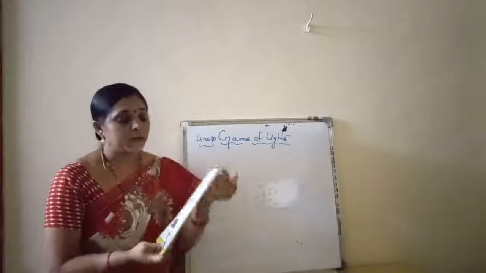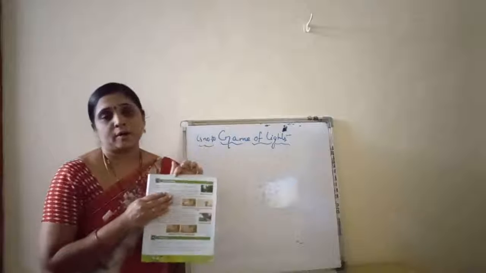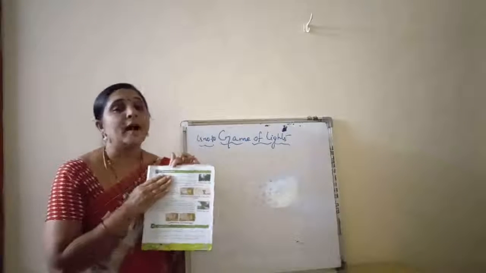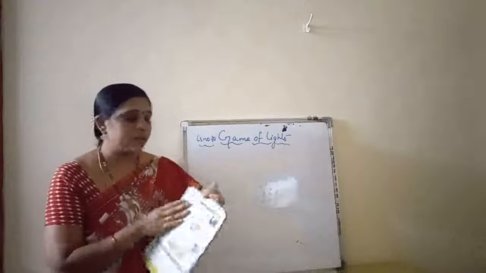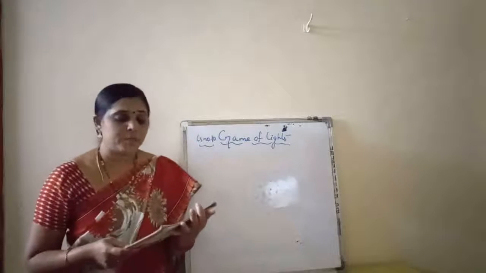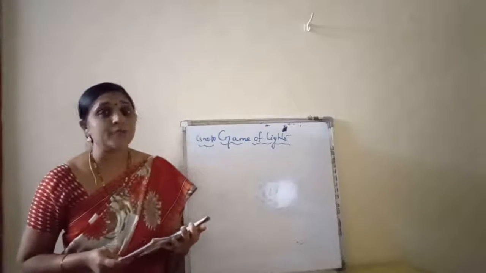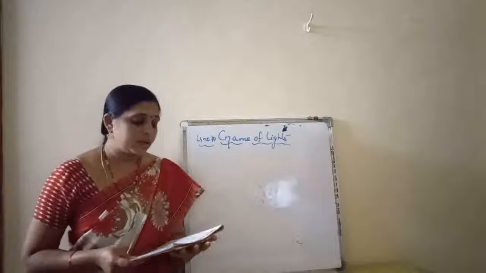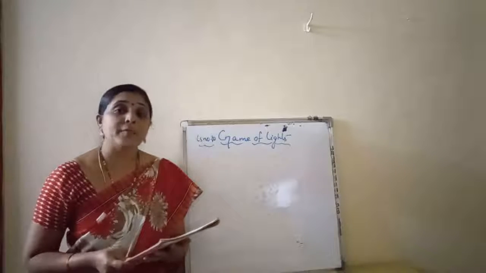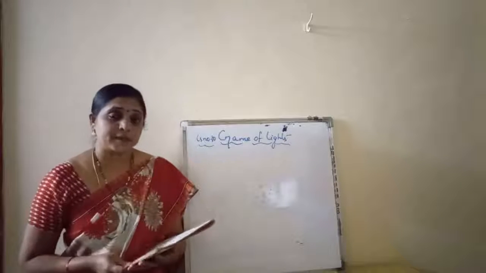Now we are going to learn the understanding part. We have seen that a shadow is formed when an object blocks the path of light. Have you ever noticed the path of light? It is a straight line.